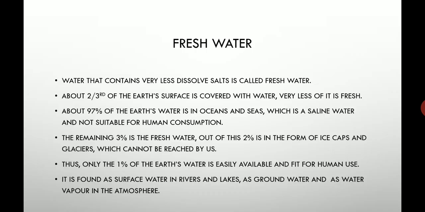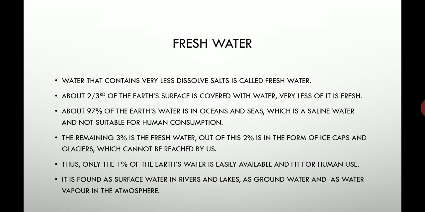Now here comes fresh water. Water is of two types: fresh water, which is available for drinking, and saline water, which is not suitable for drinking. Let's talk about fresh water. Water which contains a very small amount of salt is known as fresh water. Means there is a minimum amount of salt, and the water is suitable for drinking.